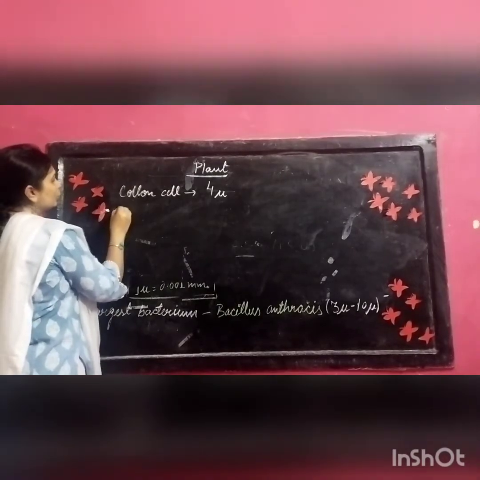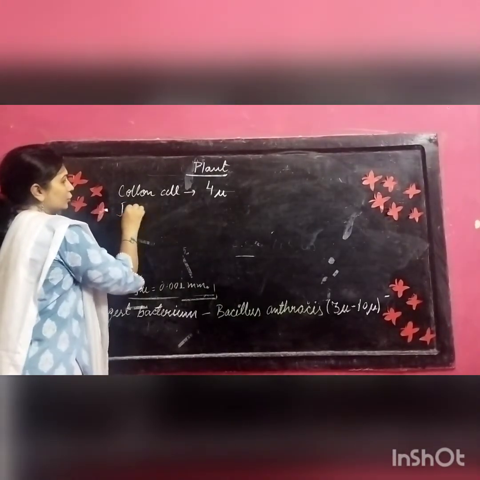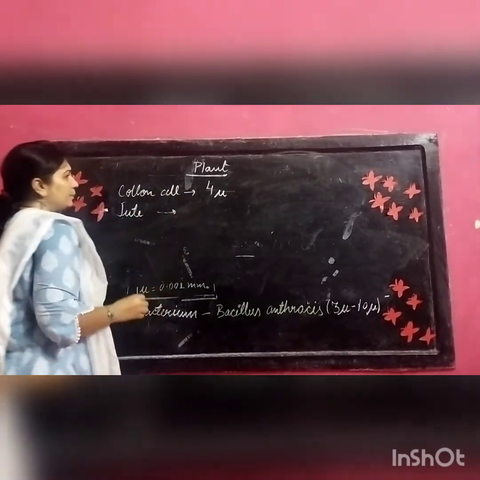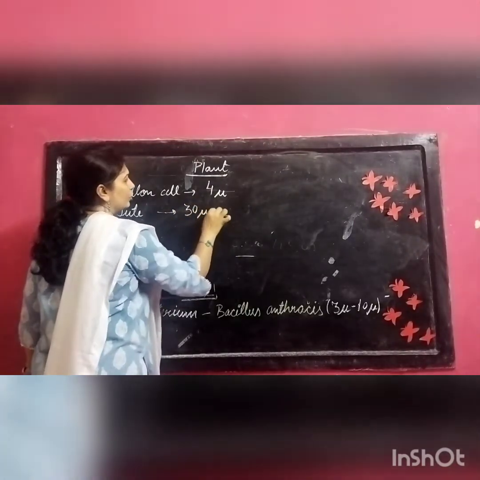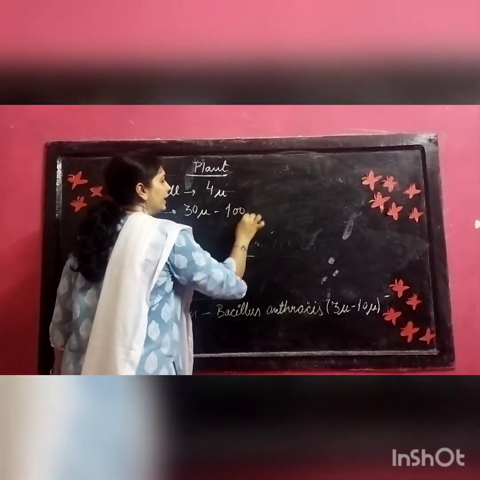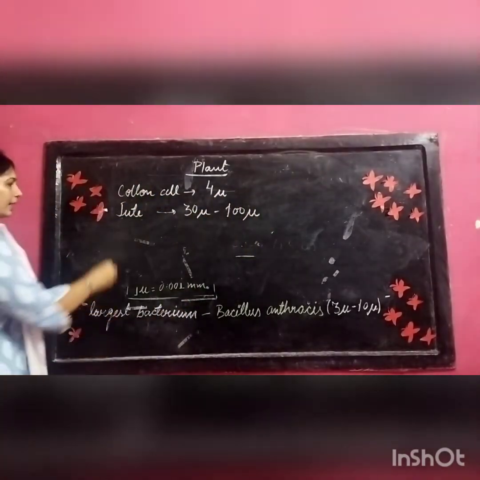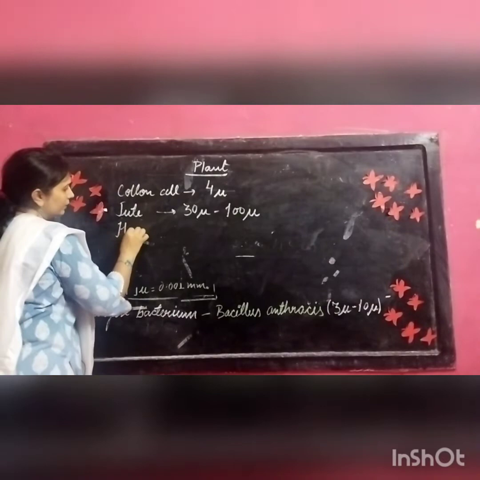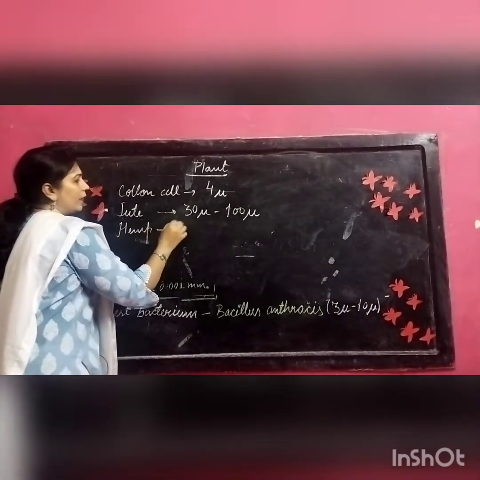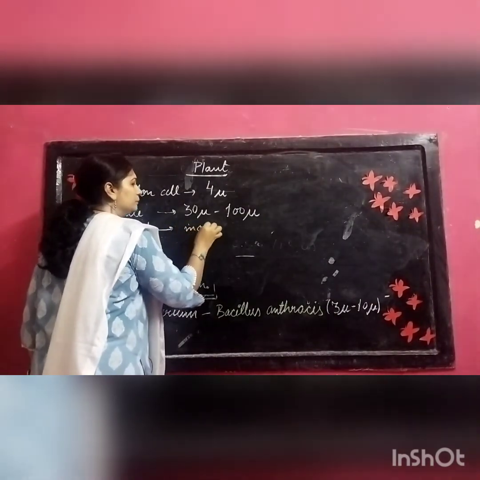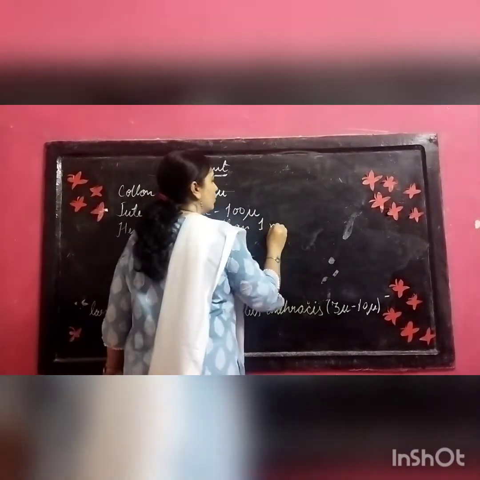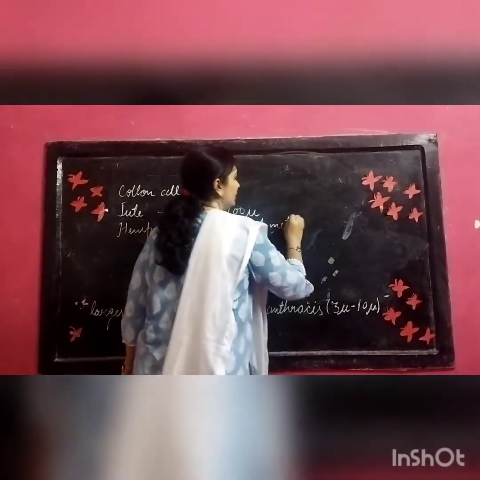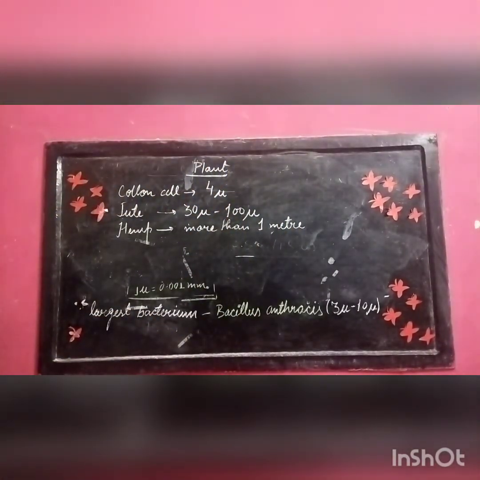If you come to jute, they are approximately, if I'm not wrong, 30 micron to 100 micron. And if we talk about hemp, the hemp fibers are more than 1 meter in length. So is it clear to everyone?